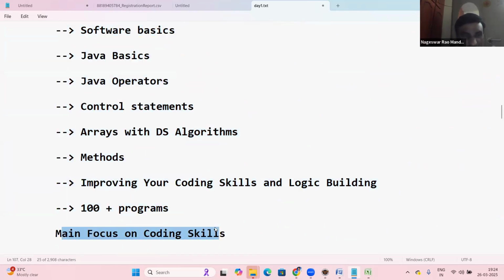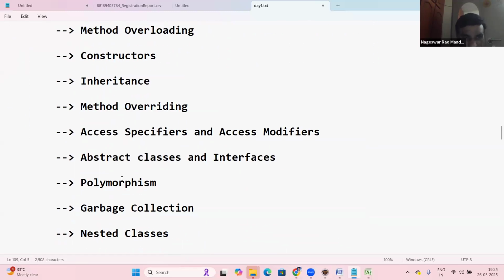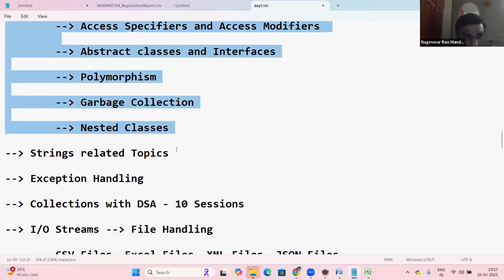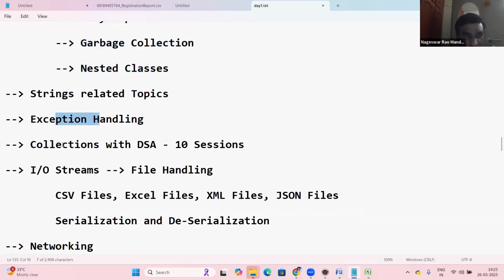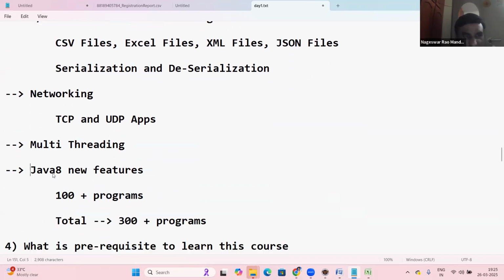Next is Java OOPs. After that strings, exceptions, collections, input output streams, networking and others. Finally Java 8 features. In total I'll explain 300 plus programs, including Java 8 features.